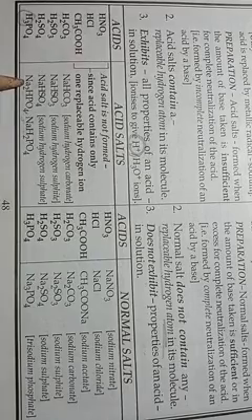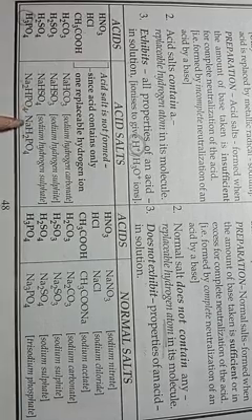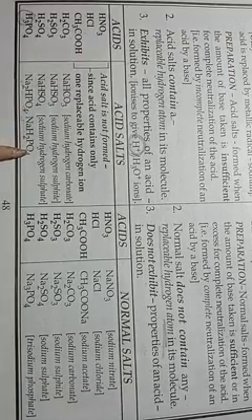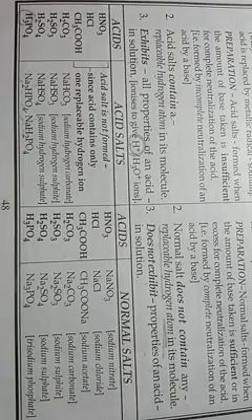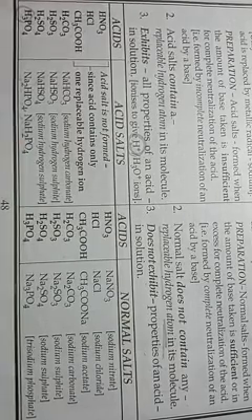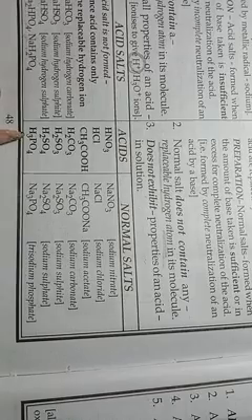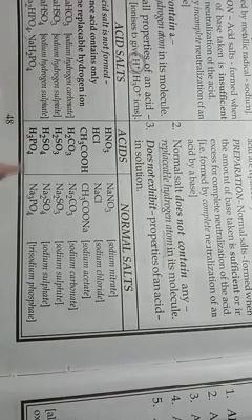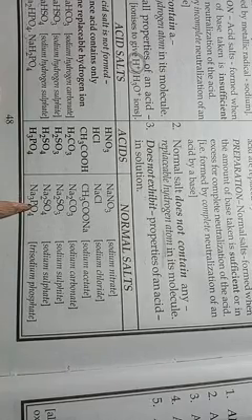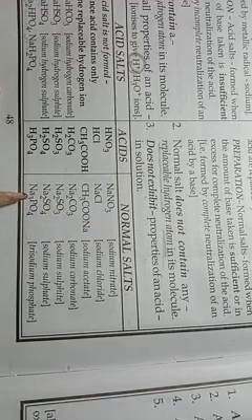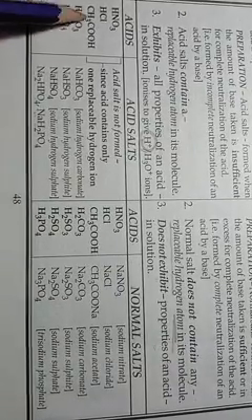So the name of this salt is disodium hydrogen phosphate, and this is sodium dihydrogen phosphate. Then normal salt examples. The normal salt of H3PO4 will be sodium phosphate. Okay, students. These are some more examples, and one more thing is there.